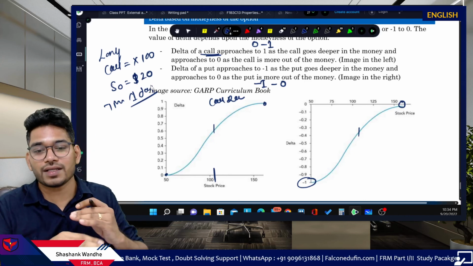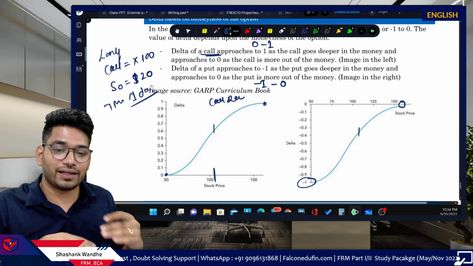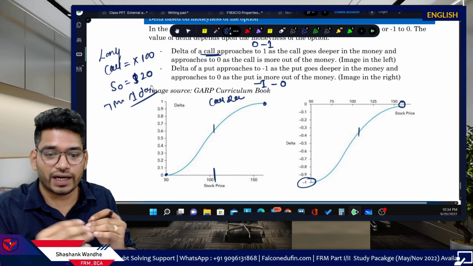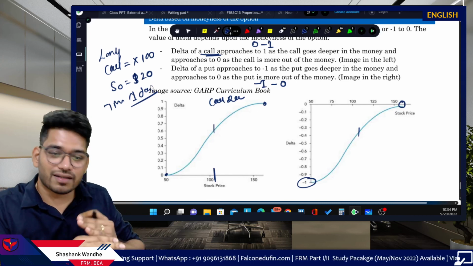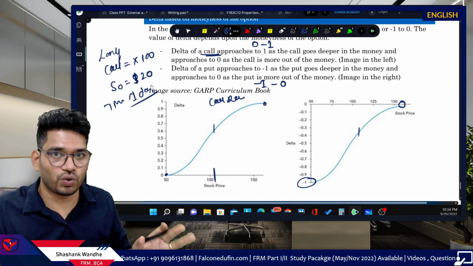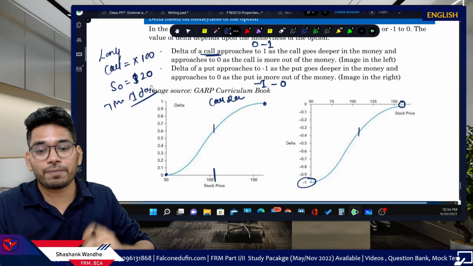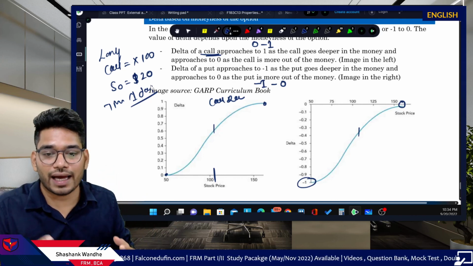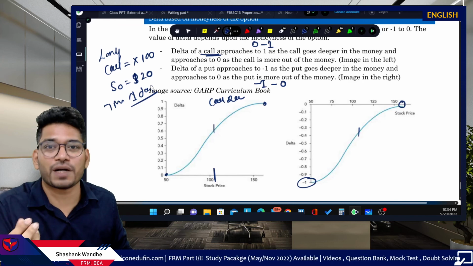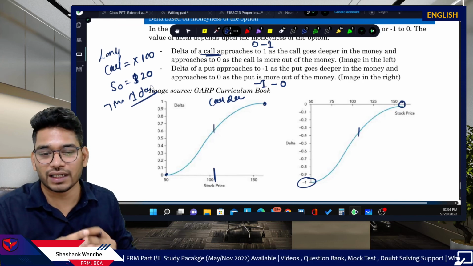Why? Because just 1 day is left for maturity, and currently the underlying is trading at $20. It is not at all possible that this option will get exercised. There is no possible scenario in which this option will get exercised. Because this option is not going to get exercised, the option price will not fluctuate because of the fluctuation in underlying price.